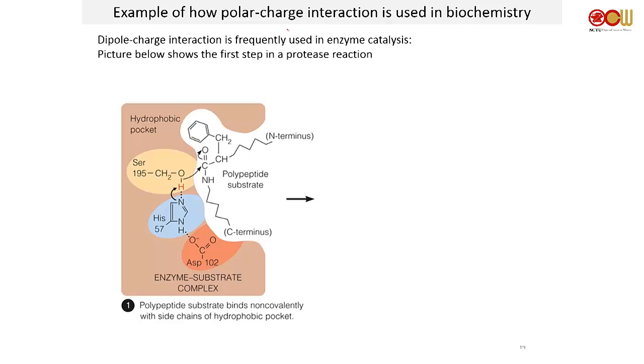Okay? So in this example, you want to cut. In order to do that, the first thing you have to do is generate some kind of a nucleophilic oxygen. Okay, so to do that, you have an acidic residue that is minus charged. Okay, so this guy is minus.